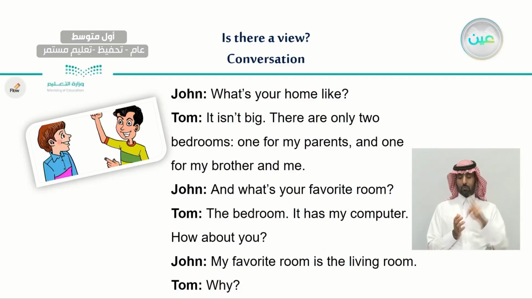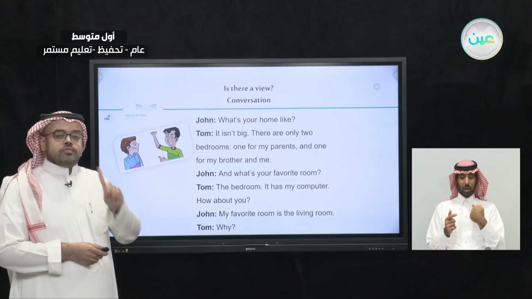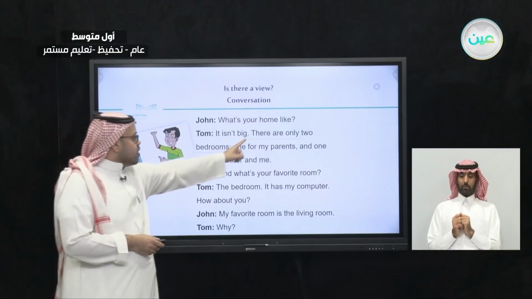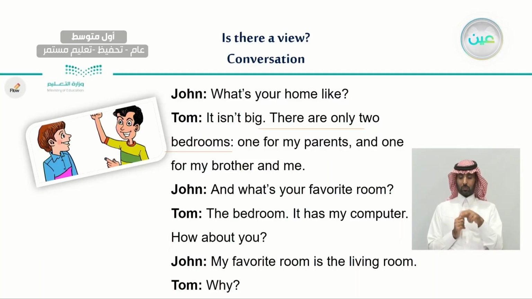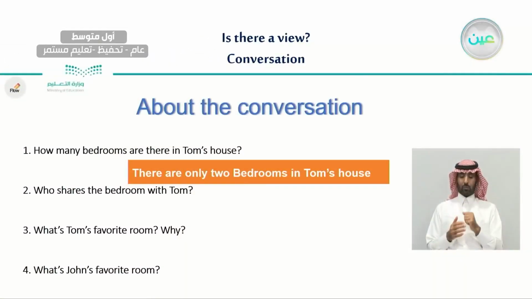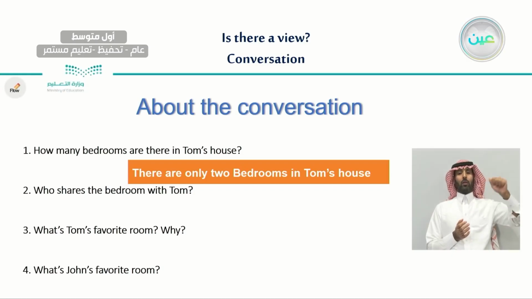Tom says, there are only 2 bedrooms in my house, one for my parents and one for my brother and me. So the answer to the first question is that there are only 2 bedrooms in Tom's house. We go back to the question and write down the answer: there are only 2 bedrooms in Tom's house.